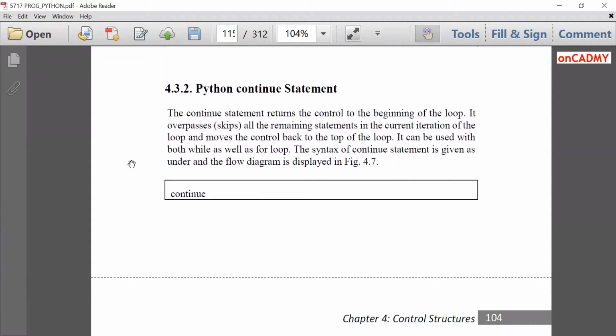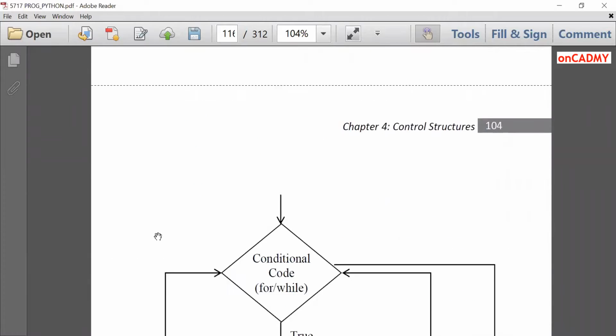Now the next statement is Python continue statement. Continue statement returns the control to the beginning of the loop. It overpasses all the remaining statements in the current iteration of the loop and moves the control back to the top of the loop. It can be used with both while as well as for loops. Its syntax is simple. You just need to write continue. That's it. We don't need to write continue and semicolon as we do in C, C++ or Java.